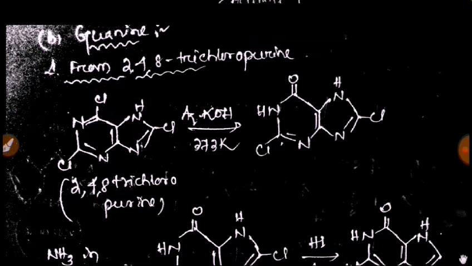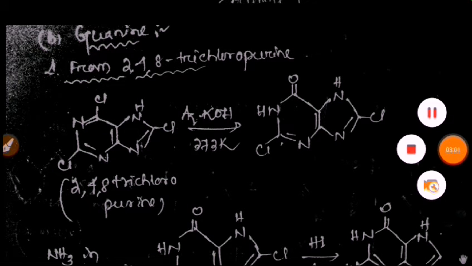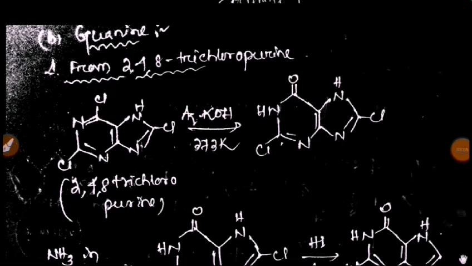Okay, next we come to guanine. Guanine is formed by the same process as adenine. Here it is also formed from 2,4,6-trichloropurine. At first we pass it in aqueous KOH at 373 Kelvin.